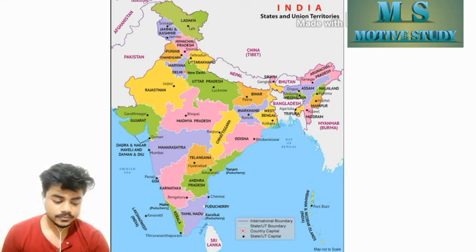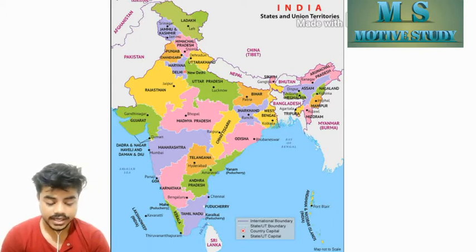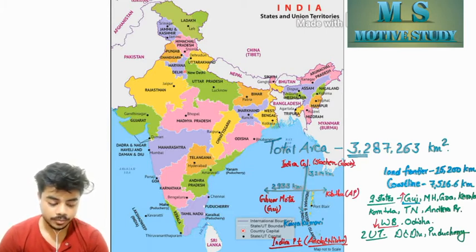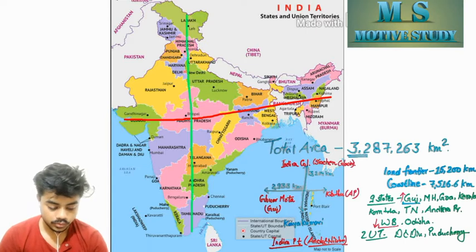Okay. Now the total area of India is 32,87,263 kilometer, approximately 32 lakh kilometer, and the distance from east to west of India is 2,933 kilometer, and from north to south is 3,214 kilometer. You can see from this point to this point and from north to south.